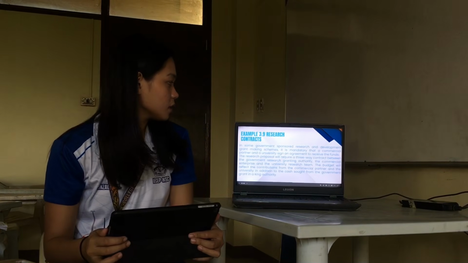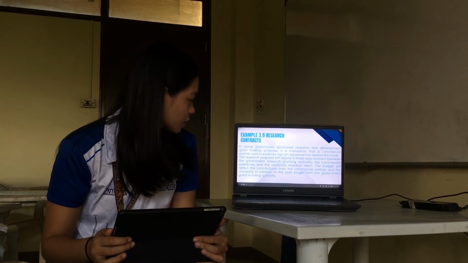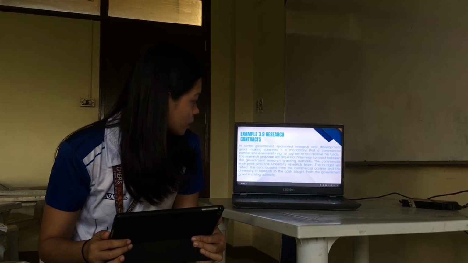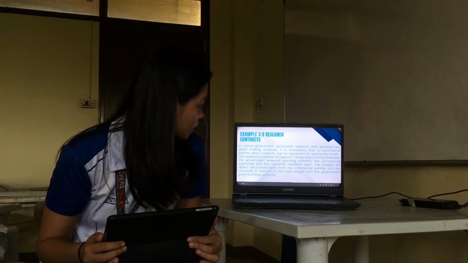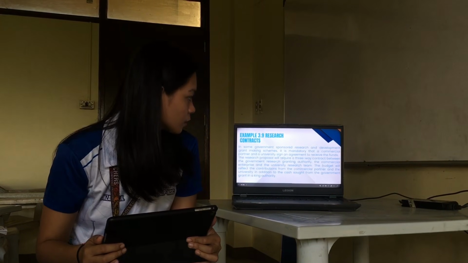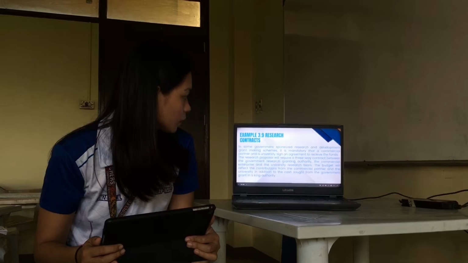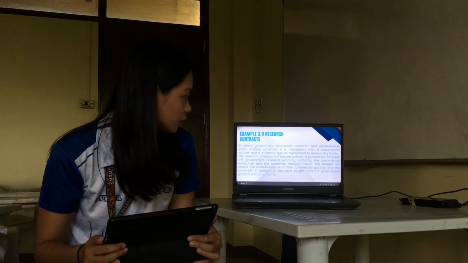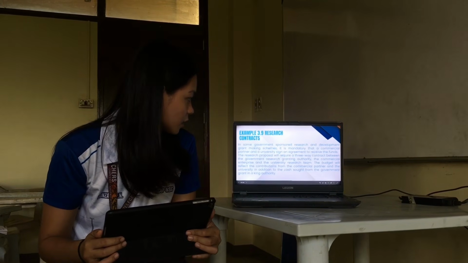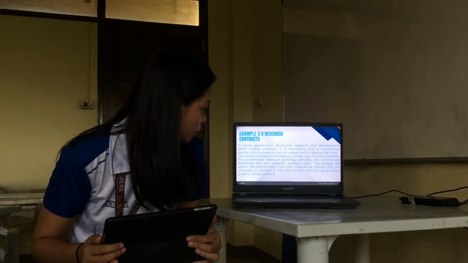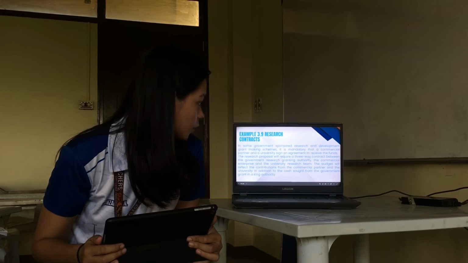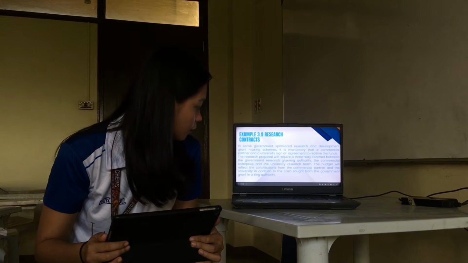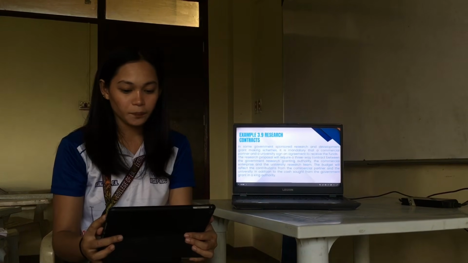Next is example 3.9, research contracts. In some government-sponsored research and development grant-making schemes, it is mandatory that a commercial partner and the university sign an agreement to receive the funds. The research proposal will require a three-way contract between the government research granting authority, the commercial enterprise, and the university research team. The budget will reflect the contributions from the commercial partner and the university in addition to the cash sought from the government grant-making authority.